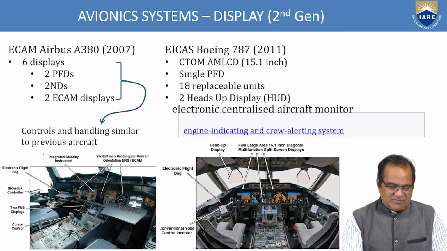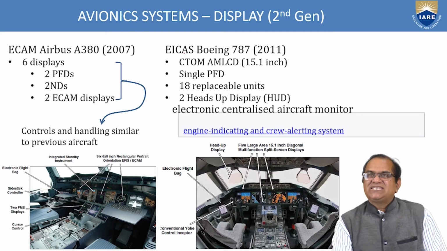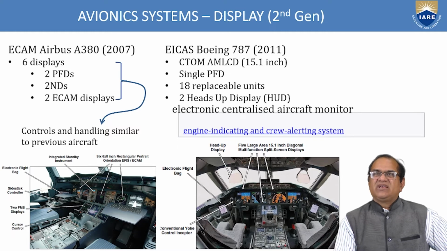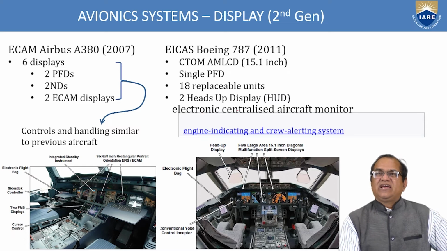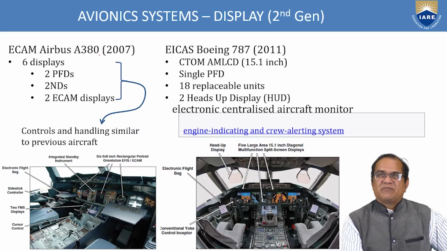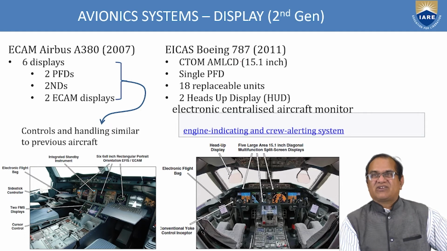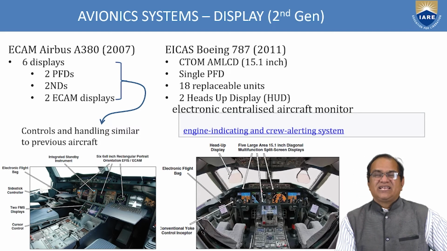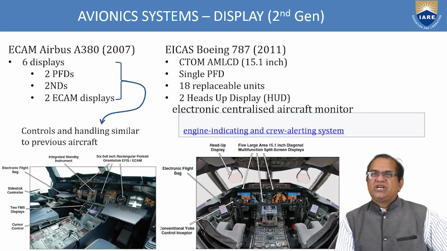Control and handling are similar to previous aircraft. Now EICAS Boeing 787, CTOM AMLD, just you can see here, single PFD, 18 replaceable units, 2 head-up displays and electronic centralized aircraft monitor. You can see there is a difference between an Airbus and the Boeing 787. These are the latest aircraft. For one you have 2 different displays; here we have 1 display. It is a CTOM AMLD. Single PFD, 18 replaceable units, 2 head-up displays.